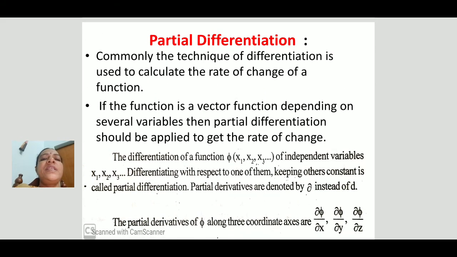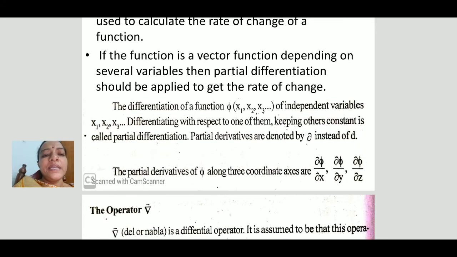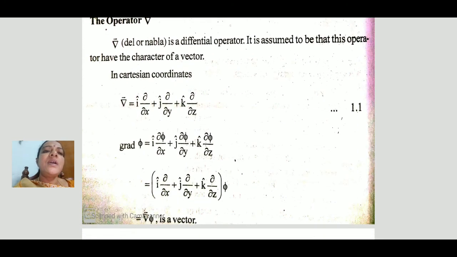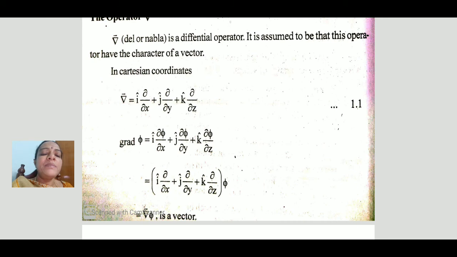And partial differentiation. Partial differentiation is used to calculate the rate of change of a function, because in our physics, so many physical quantities change according to time. To calculate that change we use partial differentiation. And another operator here in our vector analysis is known as del, along the three-dimensional direction.